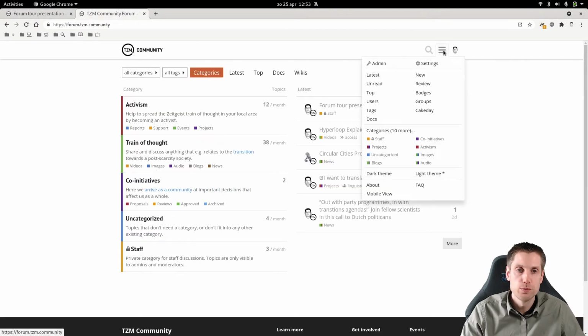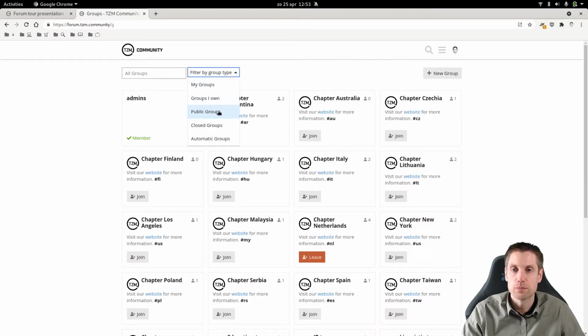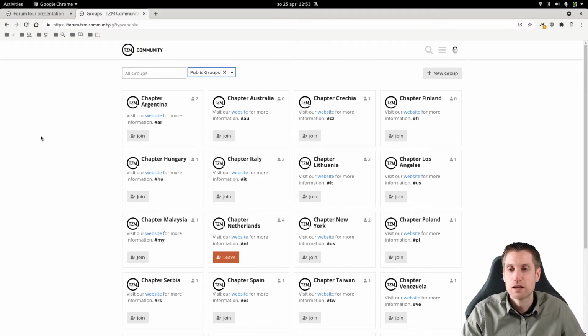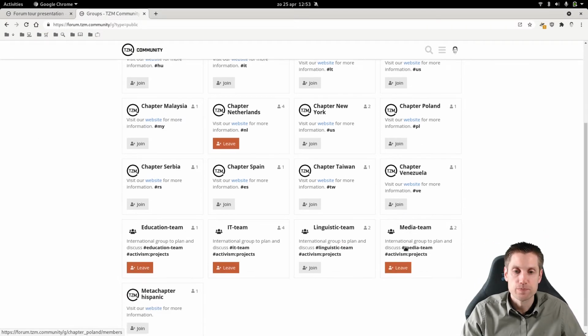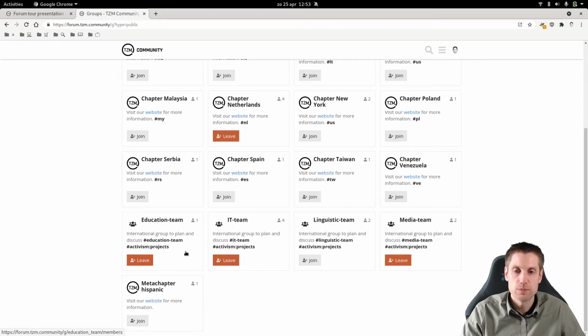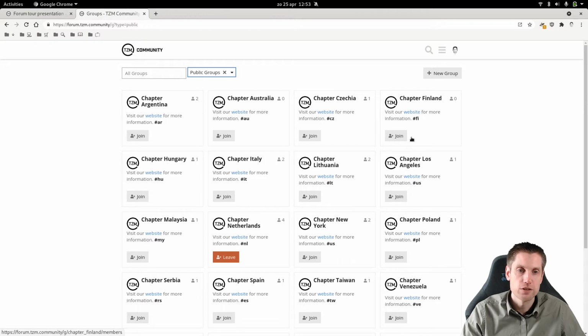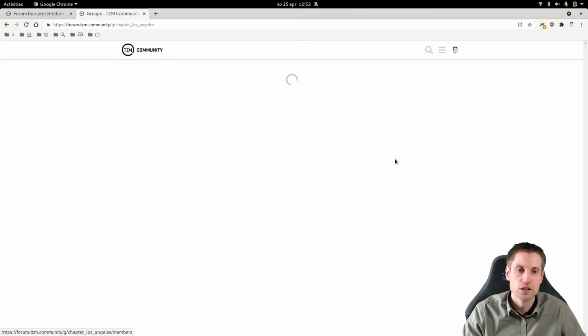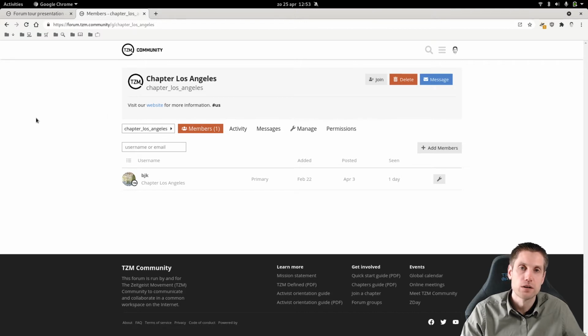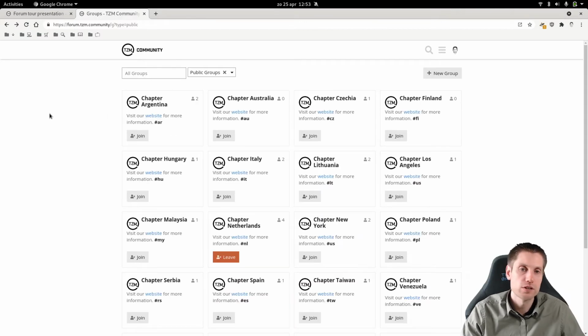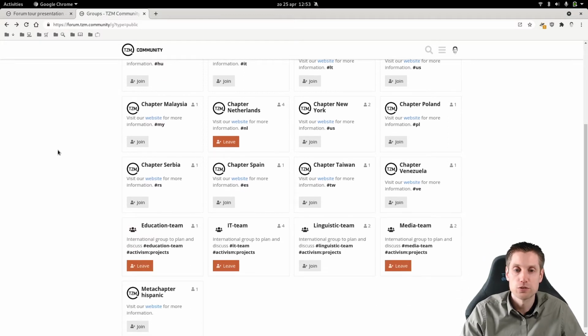Then we also have forum groups. If you go to the same hamburger menu and then groups, I will filter them based on public groups because then we have the same view. Mostly you can see here chapters, but you can also see some teams. So I'm a member of the education team, IT team, media team, and chapter Netherlands. But I can also join any of these other teams, and when you click on one of these, you can also message them so they'll get it in their mailbox, and then you can basically start a group chat in that sense, based on a certain topic. So it's not that you will spam everyone with mixed subjects, it will be a thread for that group.